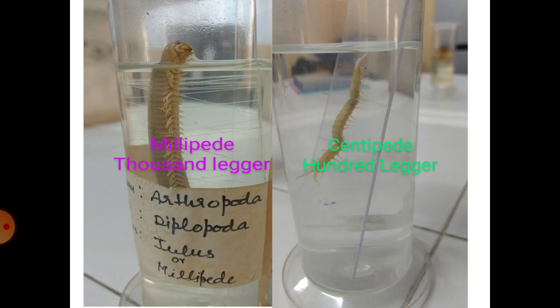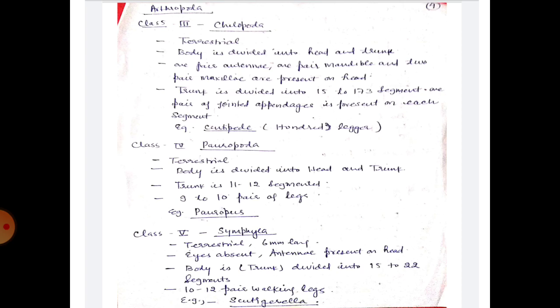You can see in this figure, millipede is 1000-legger and centipede is known as 100-legger. Millipede is 1000-legger because from each segment 2 pair of appendages are present, while in centipede 1 pair of appendages arises from each segment.